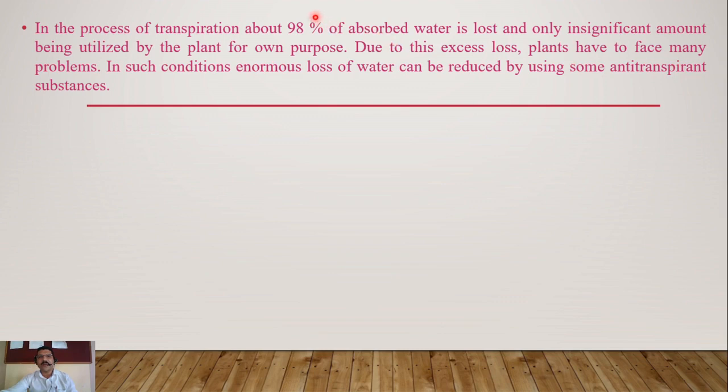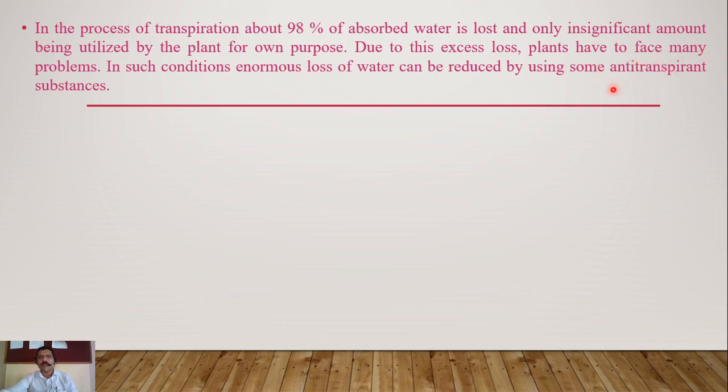Means, to minimize such water loss, since about 98% of the water is lost from the plant and it may die, we have to use some chemical substances. These are known as anti-transpirants.